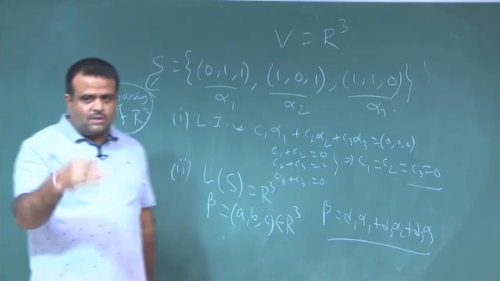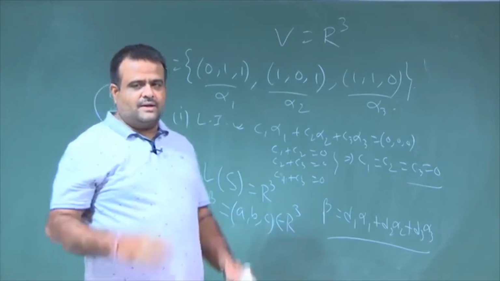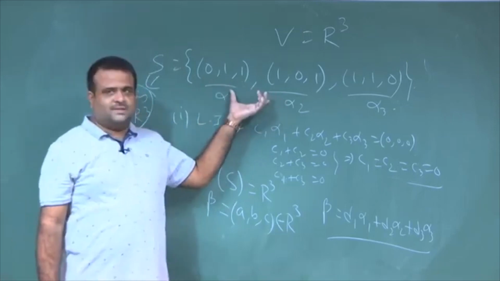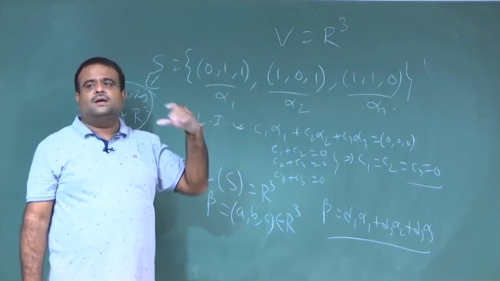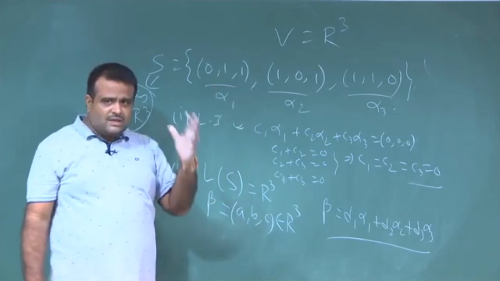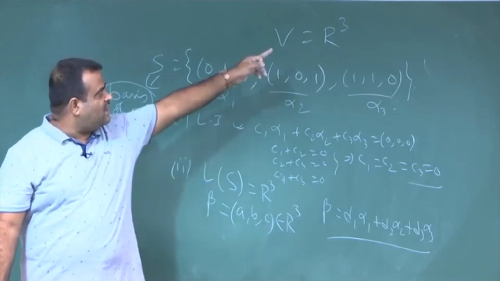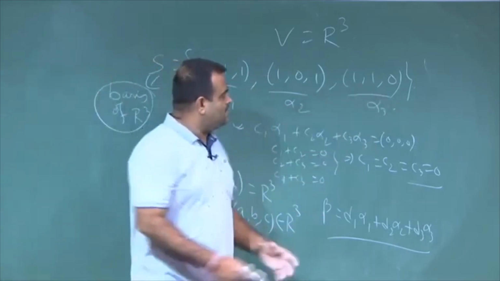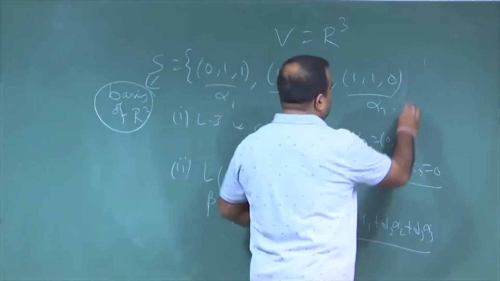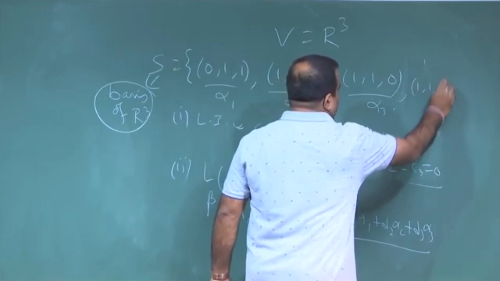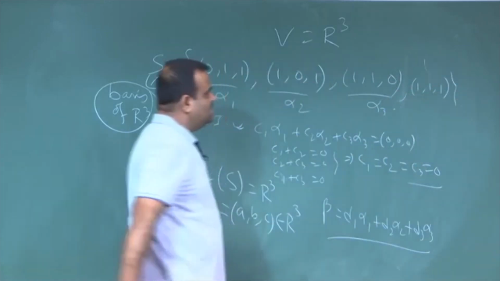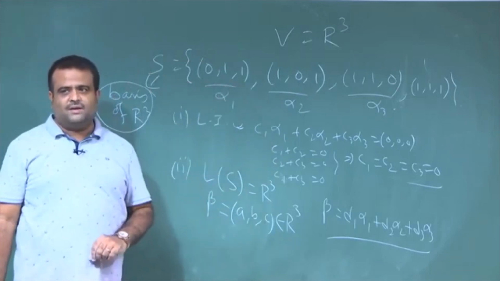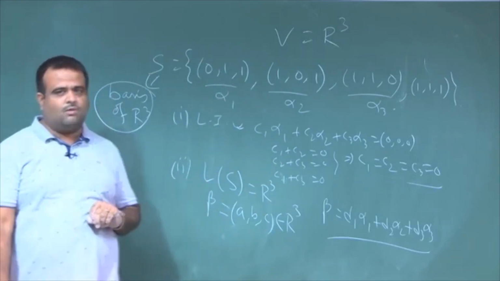Okay, so now we will talk about how we get the basis. The question is, here we have only 3 elements in the basis. Now, if you take 2 elements, can they form a basis for R 3? Can we have a basis with another number of elements? Can R 3 have a basis where the number of elements is more than 3? All these questions we will answer now.